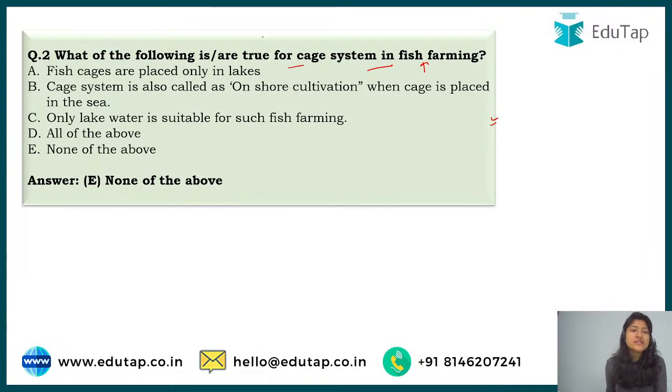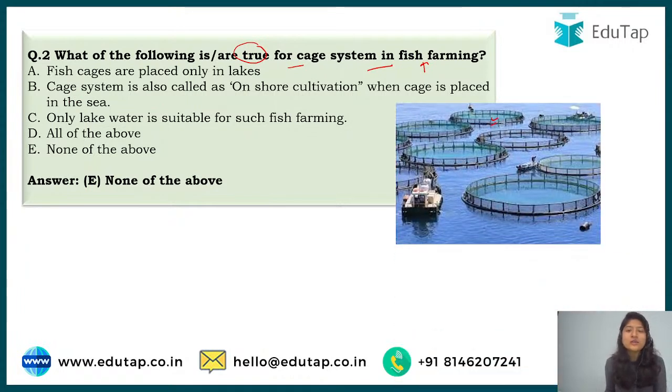So what does this say? That none of the statements is true. First, let's see how this cage system looks. In a natural body of water, whatever natural body of water that is there, cages are inserted and fish are cultivated or reared in this natural condition.